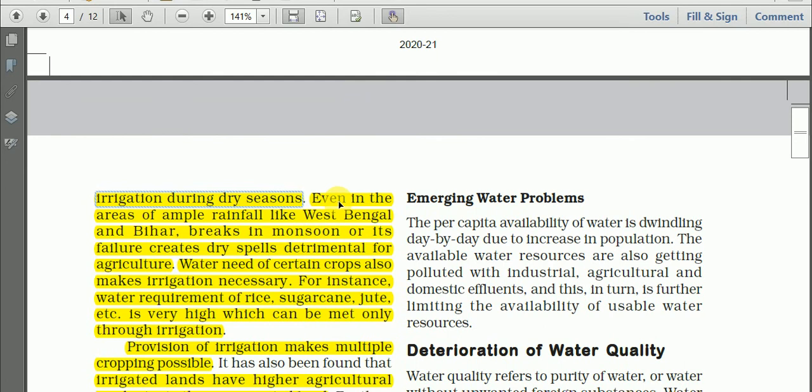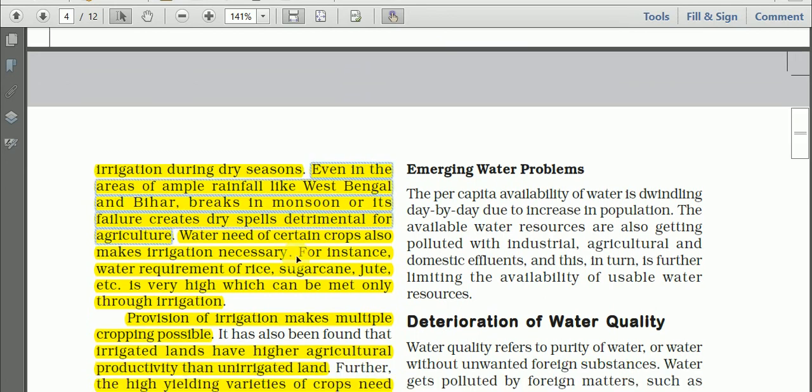Even in areas of ample rainfall like West Bengal, Bihar, okay, breaks in monsoon or its failure create dry spells detrimental for agriculture. So there are breaks in the monsoon.